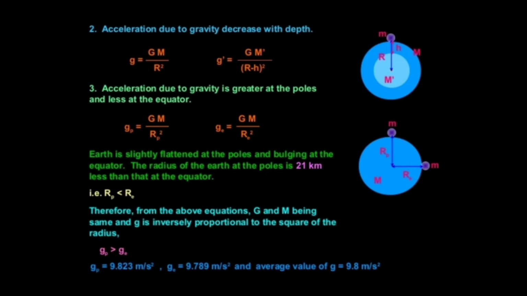And if we calculate that, we will be getting acceleration due to gravity at poles is equal to 9.823 meter per second square, and acceleration due to gravity at equator is equal to 9.789 meter per second square, and the average value is 9.8 meter per second square. So, acceleration due to gravity is more at poles or equator? It is more at poles and less at equator.